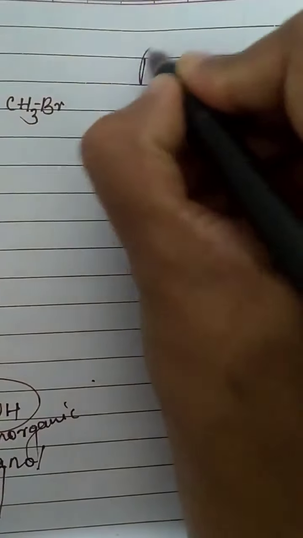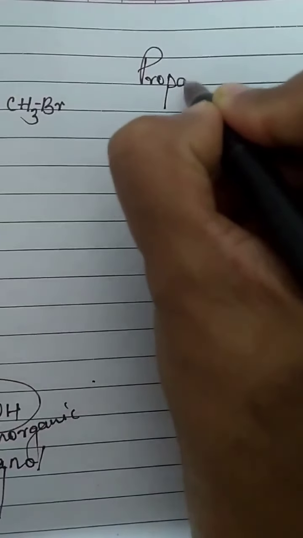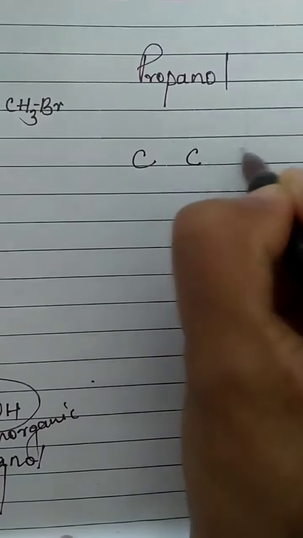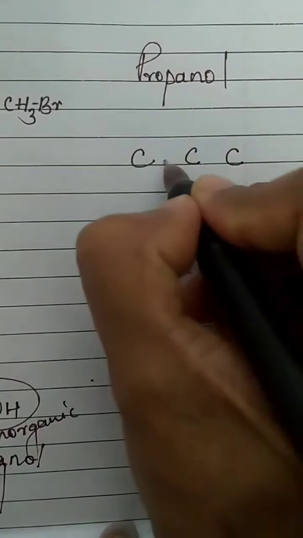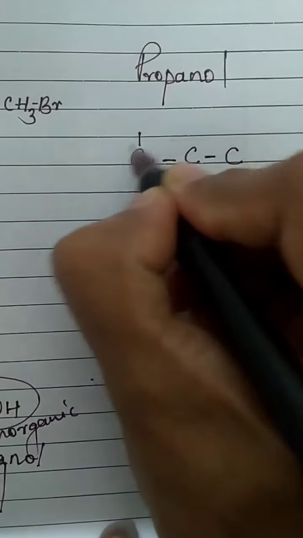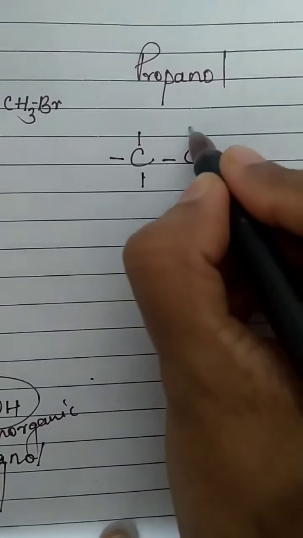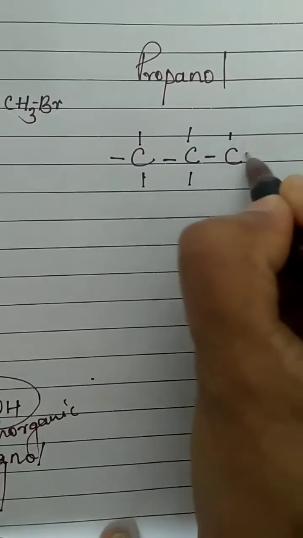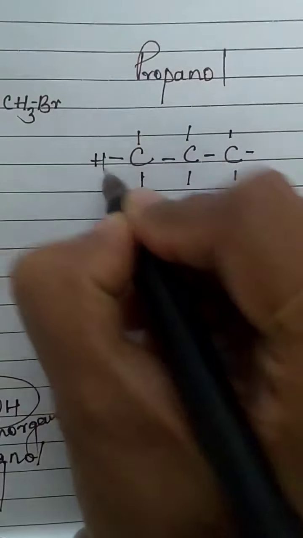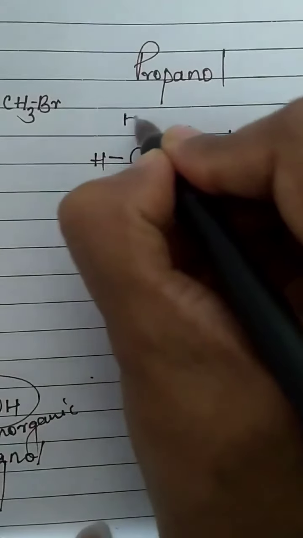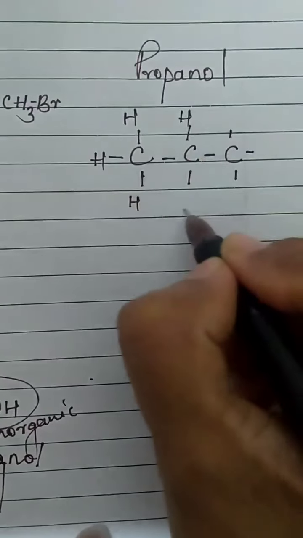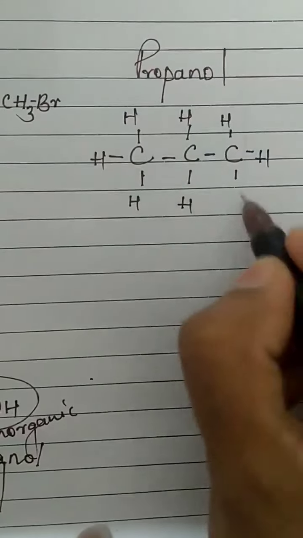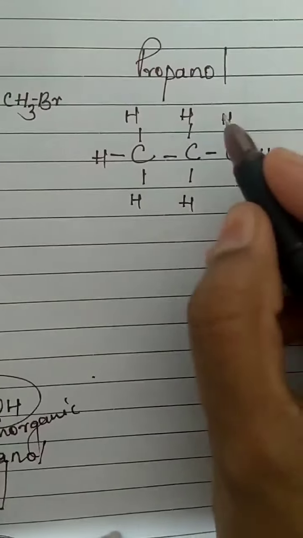So let us write the formula for propanol. How will propanol look? Methane, ethane, propane. That much is done. Then the bonds. This 3, 1, 2, 1, 2, 3, 4. H, H, H, H, H, H, H. If I don't put one H, then it will become propane, no?